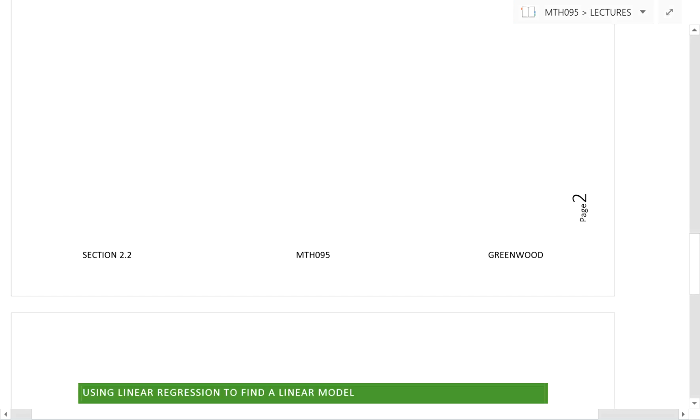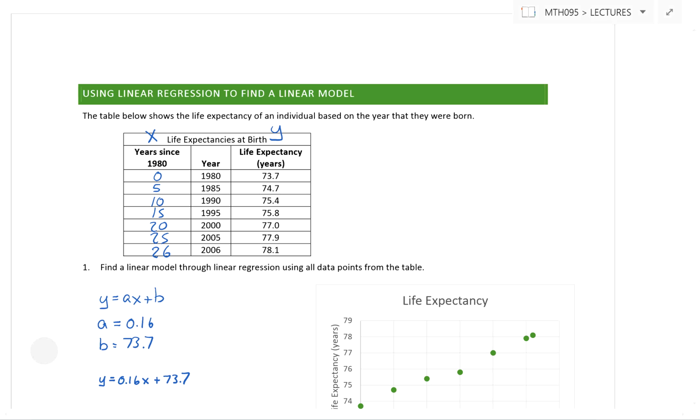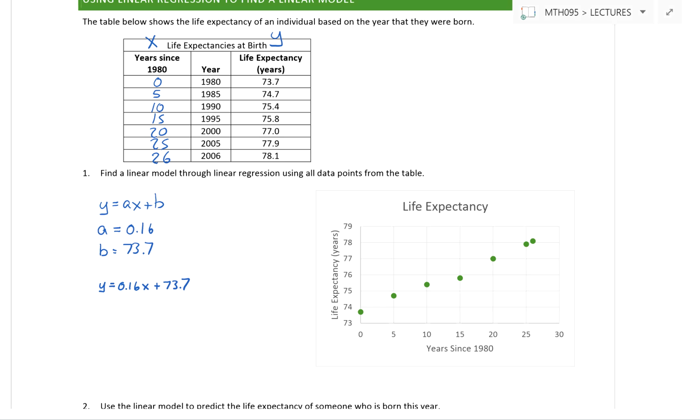This last problem here is a little bit different, primarily because I'm giving you many data points. In the other two problems, you were only given 2 data points to work with. Whenever you're given 2 data points, find the equation by hand. However, when you're given multiple data points, 3, 4, 5, 6, or 7, what we want to do is we want to make sure that every point we're given has an impact. Because what we're doing right now is, for the previous 2 problems, it was only selecting 2 points.